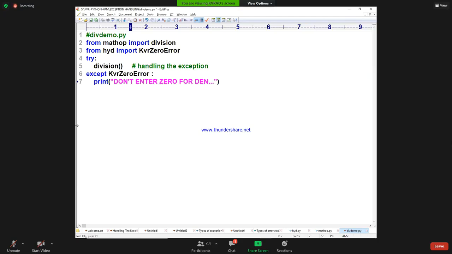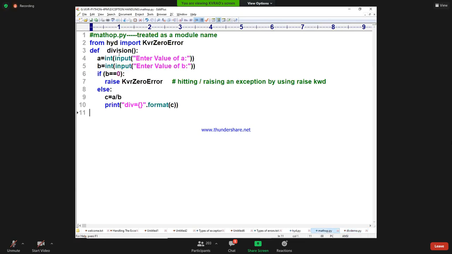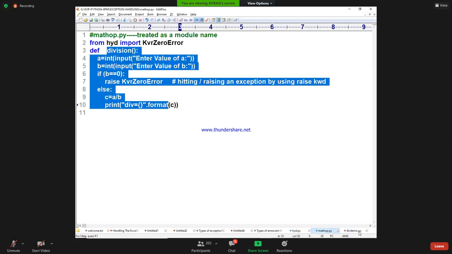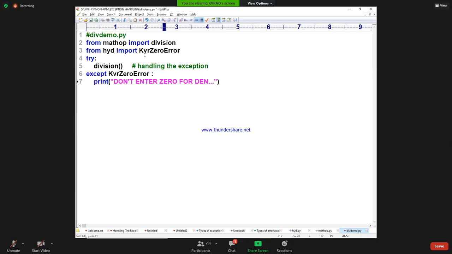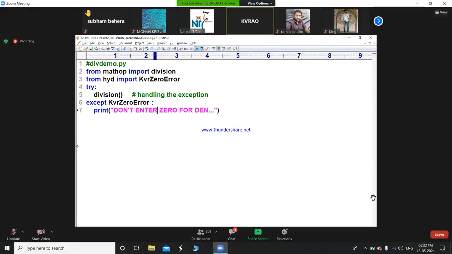Once you import in one place, it doesn't mean that it is useful here; you have to import again. In BTech first year, we have written the examination. Is the same examination useful in the second year, third year, fourth year also? No, sir. We have to import again, sir. Right?